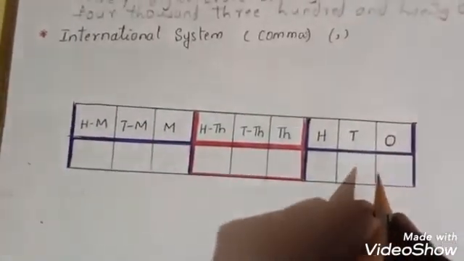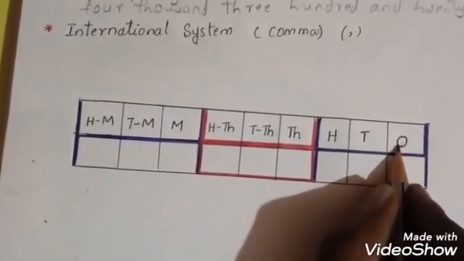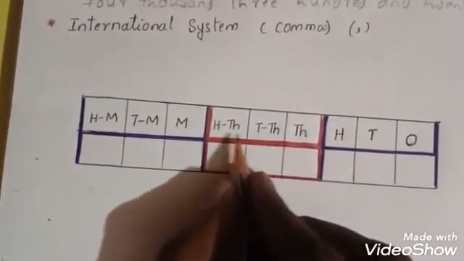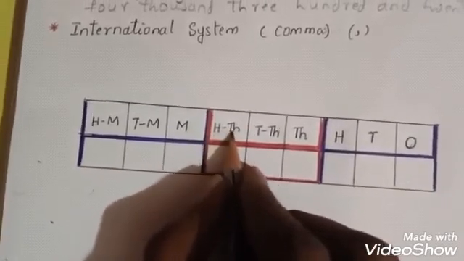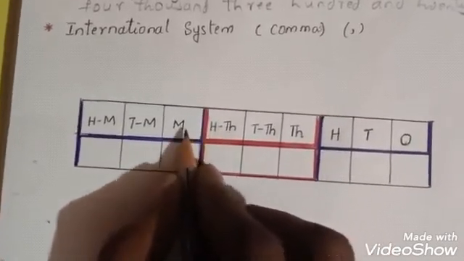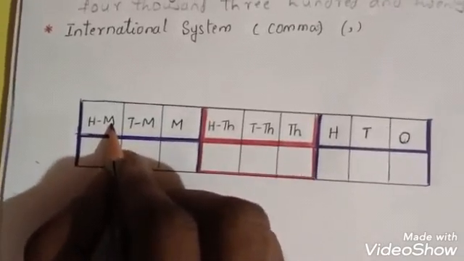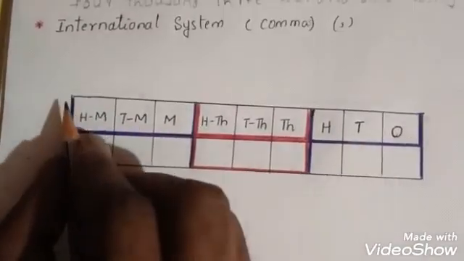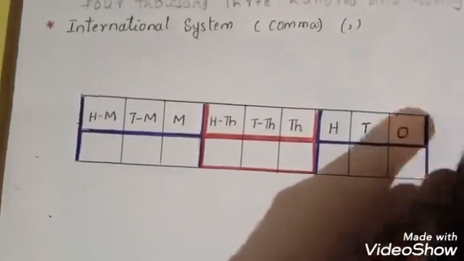So here ones, tens, 100, 1000, 10,000, 100,000. See here, children, 100,000 is there. After 100,000, which number is there? Million, 10 million, 100 million. Okay, this is the place value table which we will use to read in the international system.